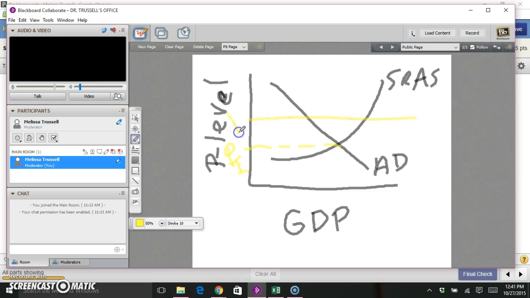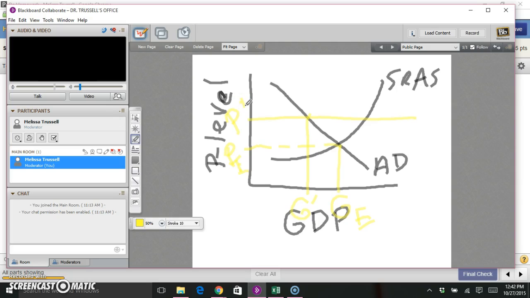So we've got a new price, which also will mean, based on our aggregate demand curve, that we have a new GDP, or quantity demanded. But when we're talking in aggregate terms, usually we're talking about our overall GDP, or output of the economy. So our GDP goes down from the equilibrium GDP to a new GDP, GDP 1, and our price is price 1.